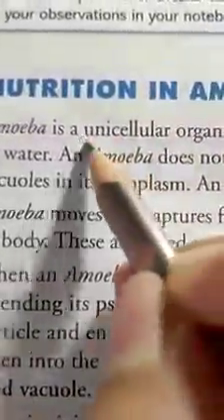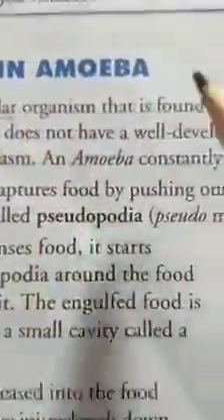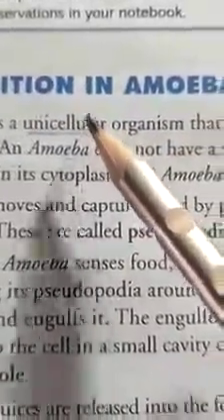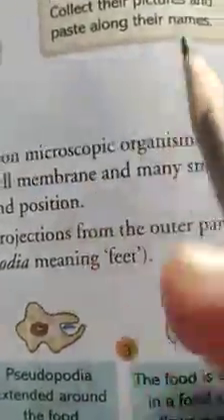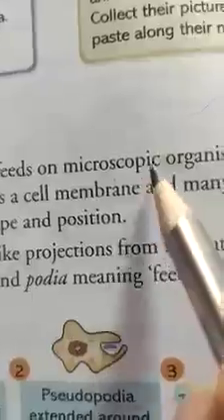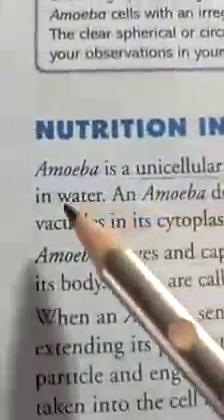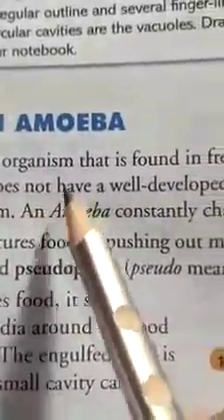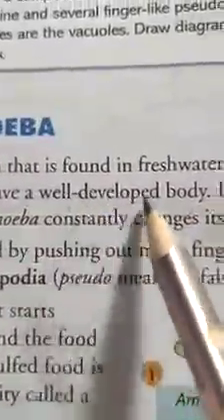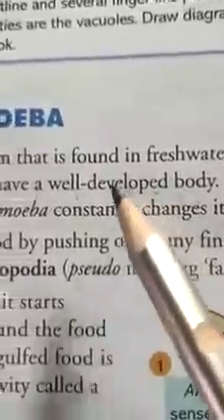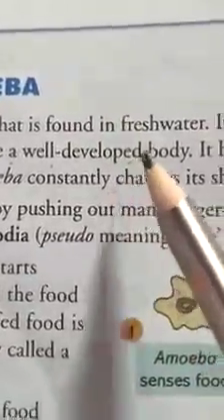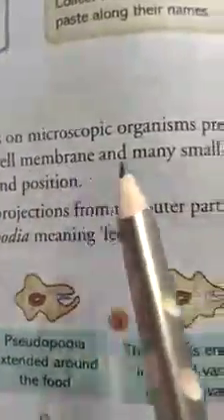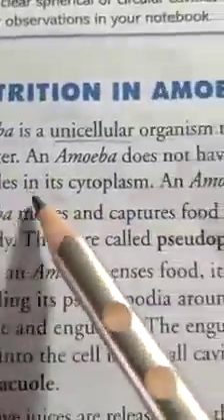Unicellular means a single cell performs all the functions which are necessary for life, like digestion, excretion, absorption. It is found in fresh water. It feeds on microscopic organisms, because amoeba is also a microscopic organism present in the water. An amoeba does not have a well developed body, which means it is unicellular. It has a cell membrane and many small vacuoles in the cytoplasm.